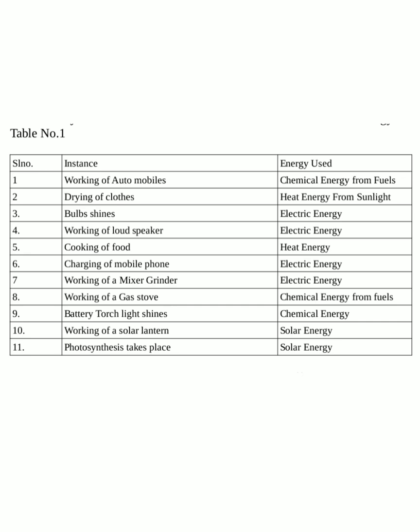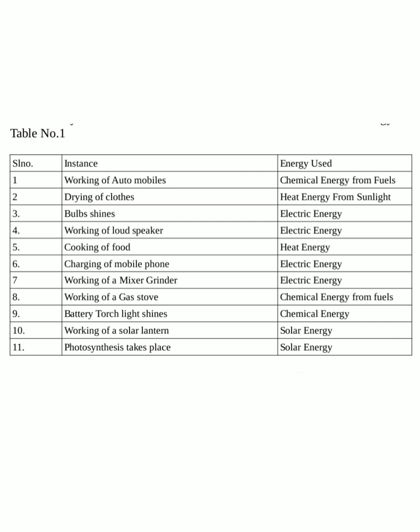Next one is charging of a mobile phone. It also needs electricity, so the energy used is electric energy. Next one is working of a mixer grinder. It needs electricity, so the energy used is electric energy. So simple, am I right? Next one is working of a gas stove. When a gas stove burns, the energy used is from the fossil fuel. The energy contained in fossil fuels is chemical energy. So for the working of a gas stove, the energy used is chemical energy.